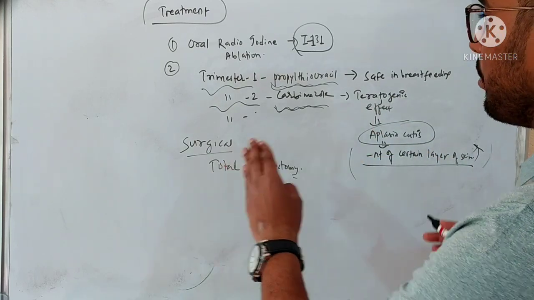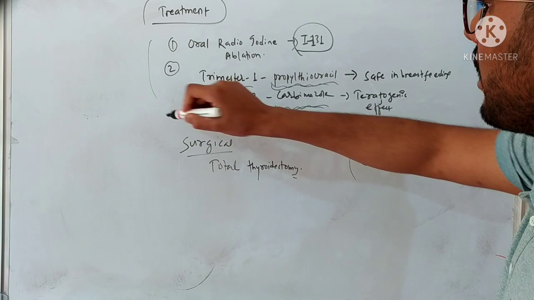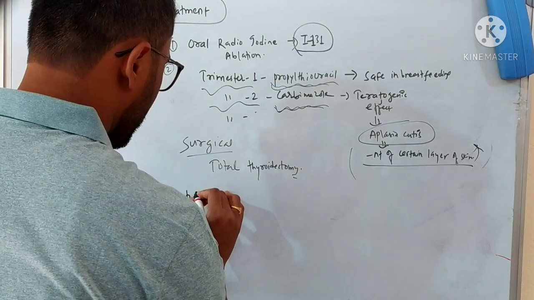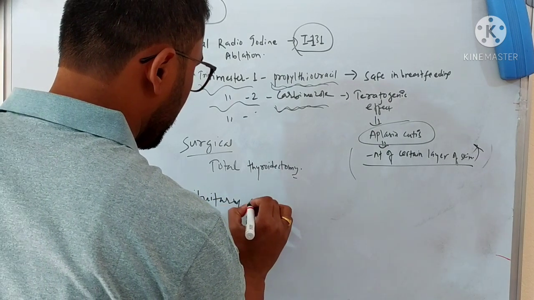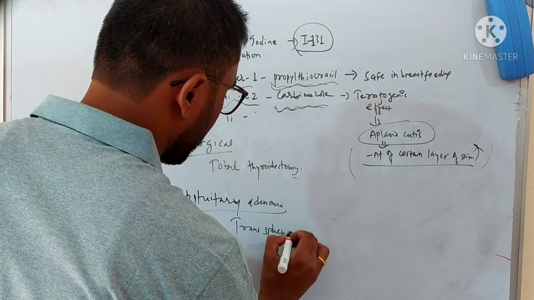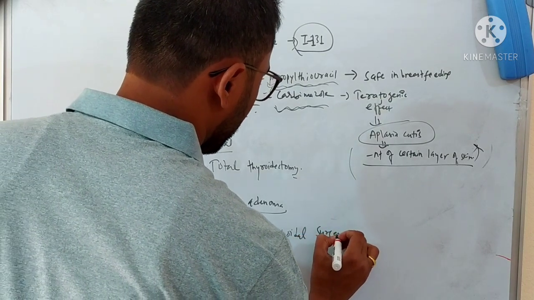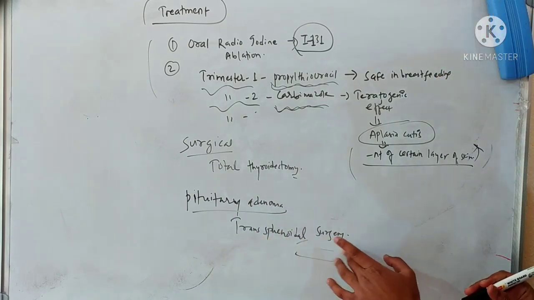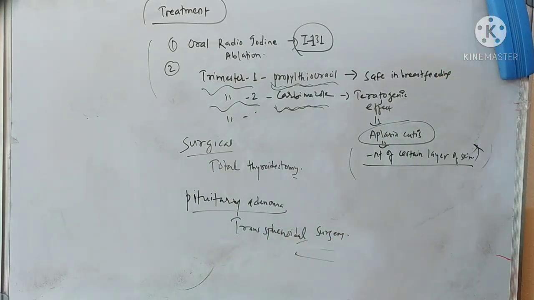And if the medical treatments are not enough, then you will go for the surgical treatment, that is total thyroidectomy. And if the person has a pituitary adenoma, then you will do transsphenoidal surgery. You just have to memorize the name. So this is the overall treatment of hyperthyroidism.